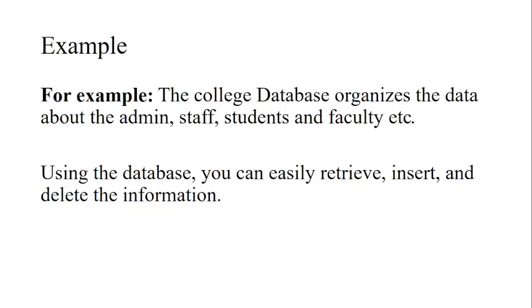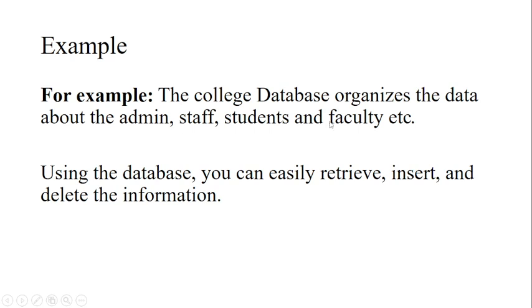Now, for example, the college database organizes the data about the admin, staff, student, and faculty. See, this is the database of a college, meaning one particular college. So what does it contain? Data regarding the admin, data regarding the staff, data regarding the student, and data regarding the faculty. All these are present in a college database.